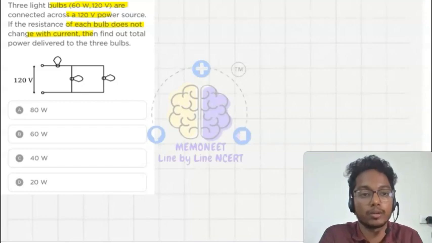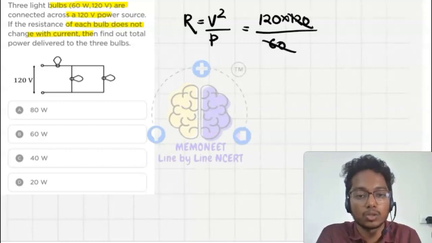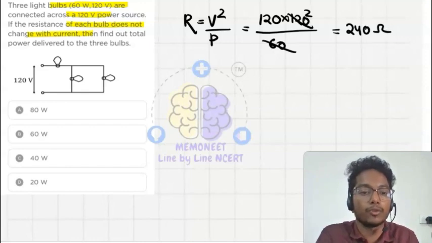Let's find out the resistance. R is equal to V square upon P. So V square is 120 into 120 upon the power, that is 60. So this will be 2 into 120, it is 240 ohm. So for one bulb the resistance is 240.